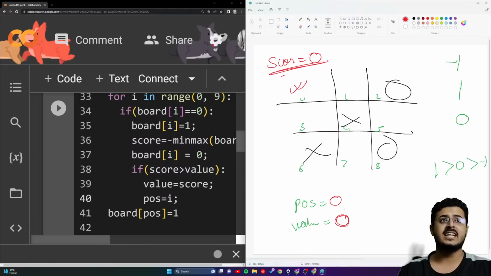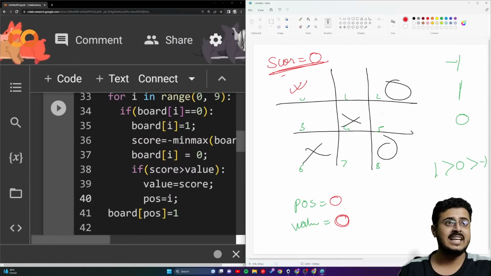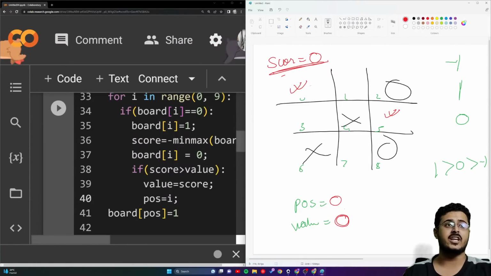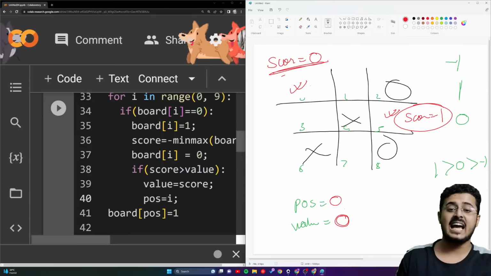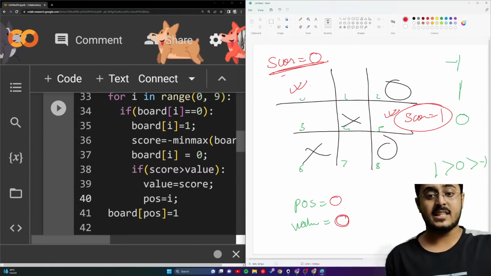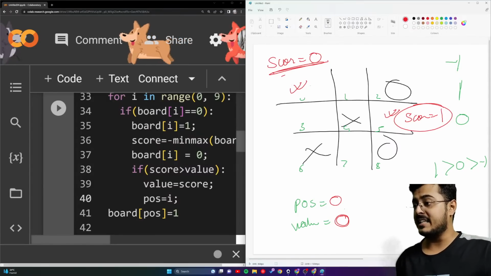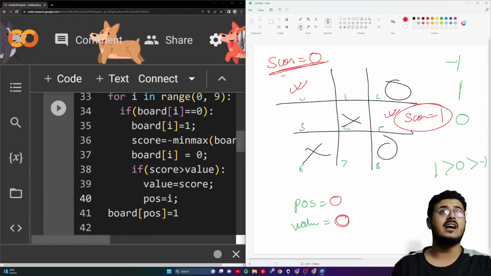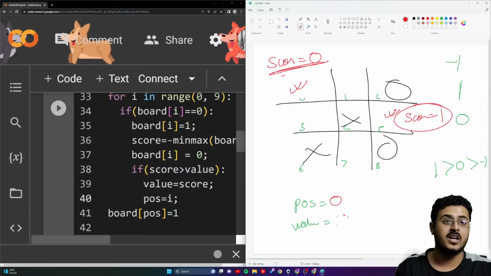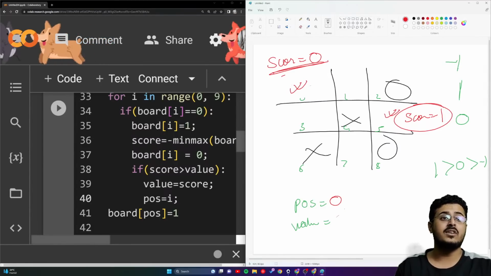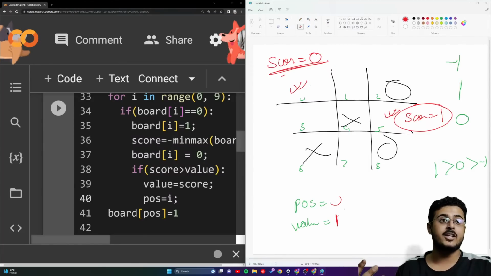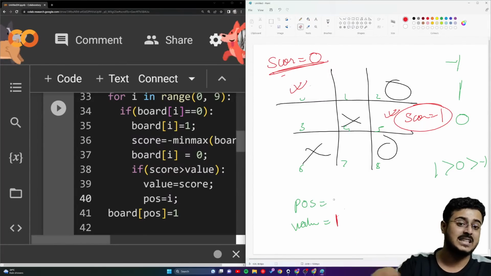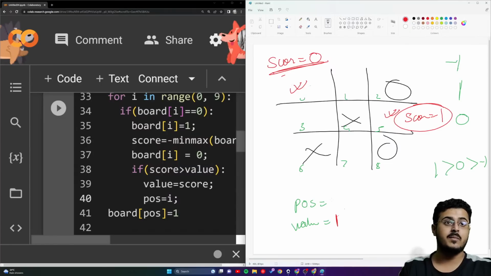Now I'll do this for every single step, guys. When I reach this particular location, my score will be equal to 1, because I am winning right over there. Are you guys able to see that I am winning right over there? My score is equal to 1. So I will again update my value, because the score is greater than the value. Now the value is 1. This gives me the best probability of winning, and my POS will also be updated with that. The position which is giving me the best probability of winning is 5, so POS will be set to 5.